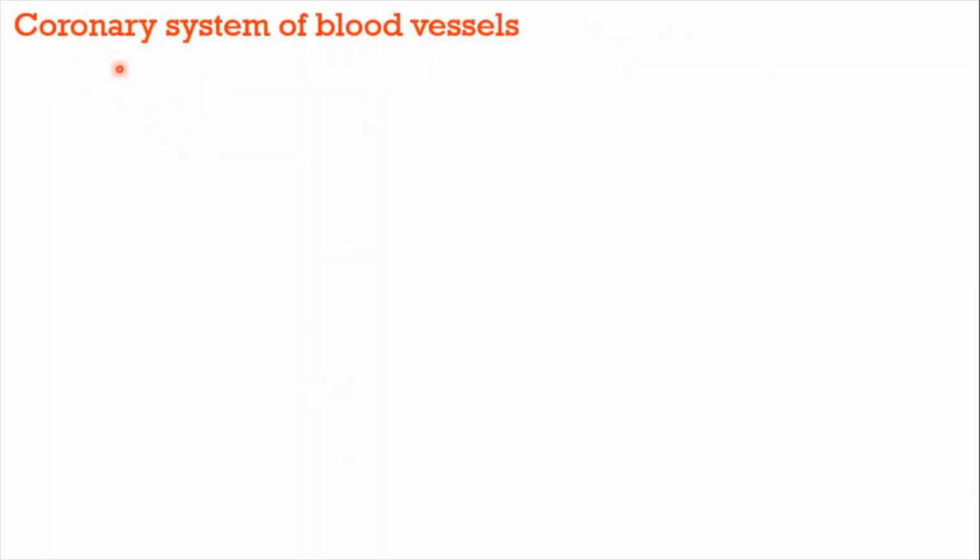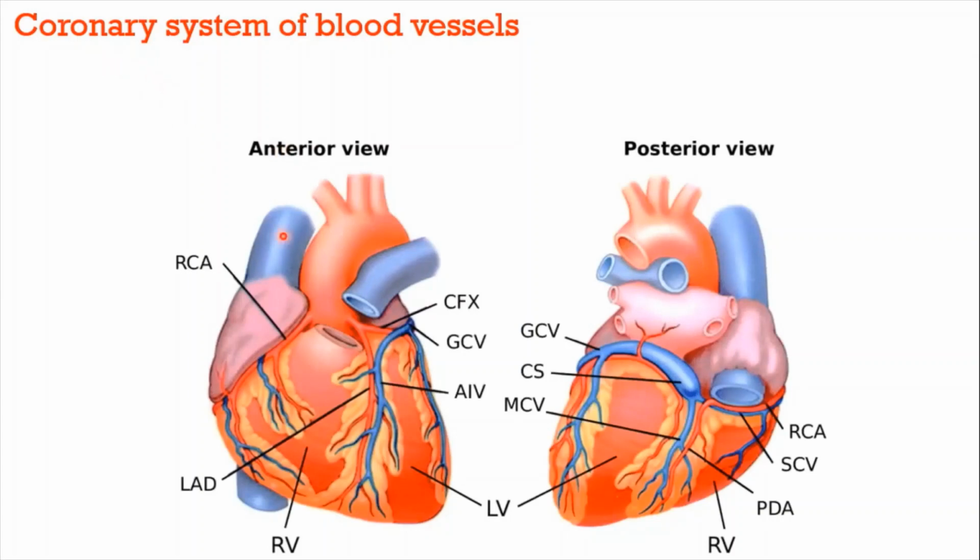Next interesting point of this topic is the coronary system of blood vessels. What is the meaning of coronary? It is related to the wall of the heart. Circulation of blood to the wall of the heart is known as coronary circulation.